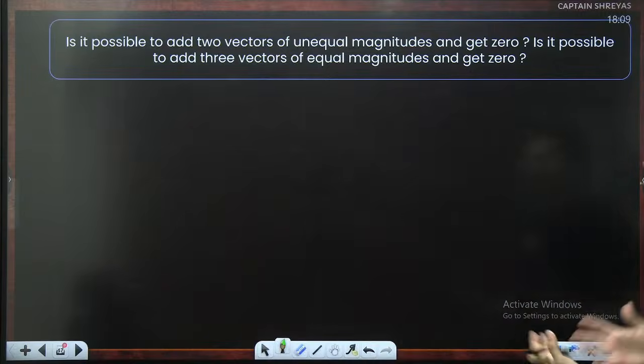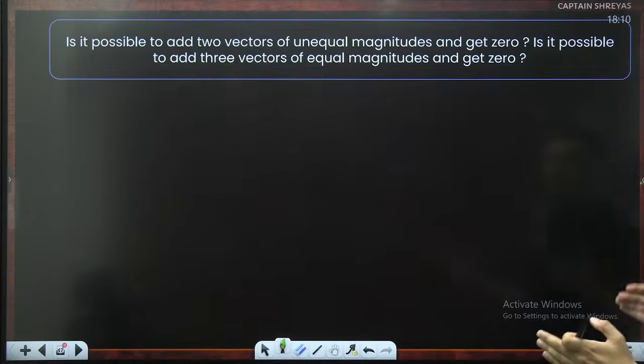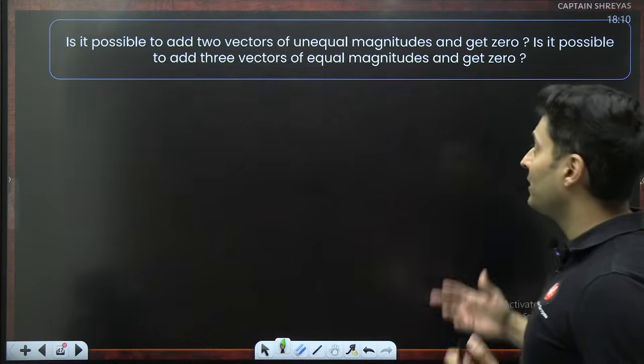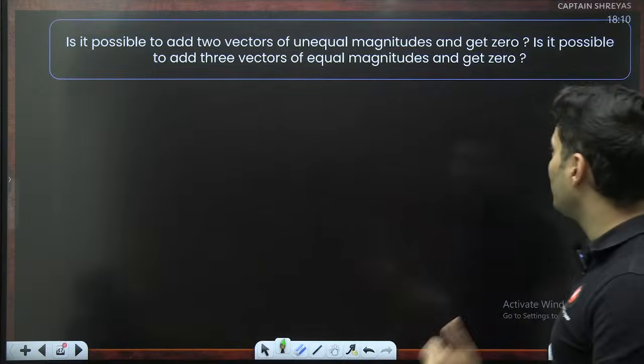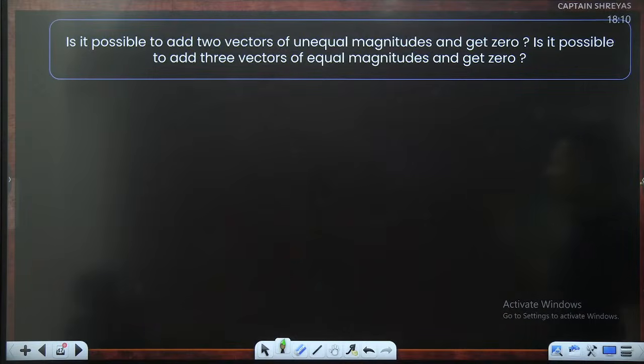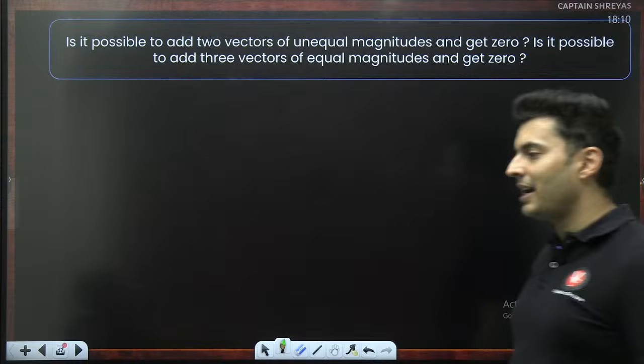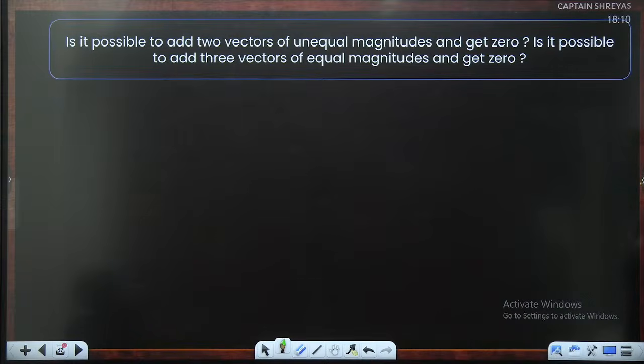First question, I think level 1. Is it possible to add two vectors of unequal magnitudes and get 0? Is it possible to add three vectors of equal magnitudes and get 0? Come on, I want to see the answers in the chat box right now. Everyone.